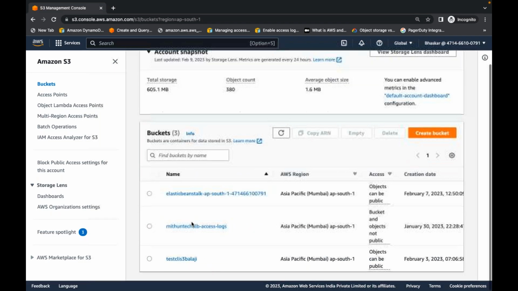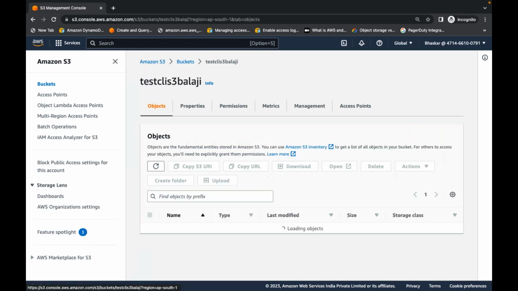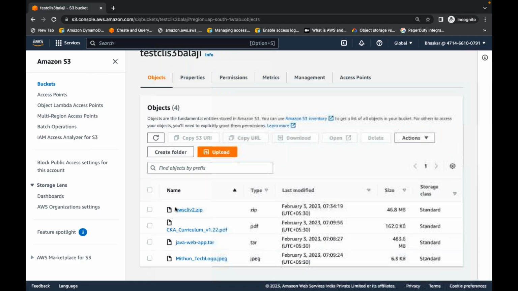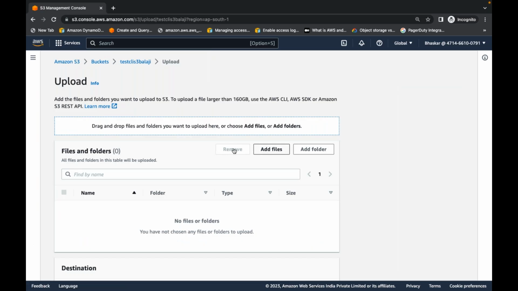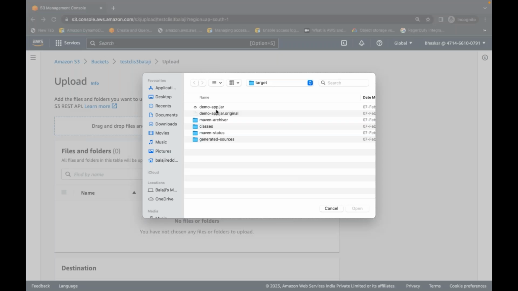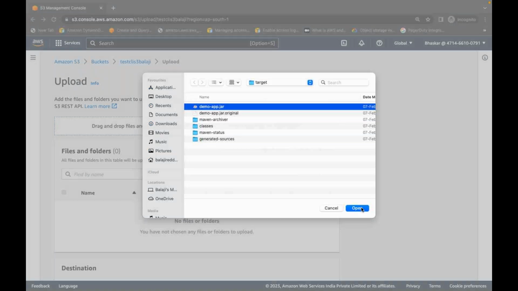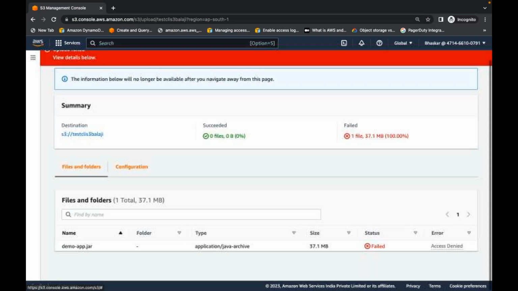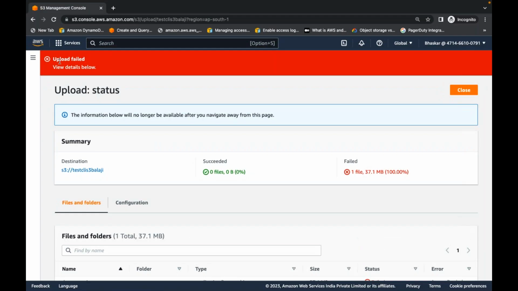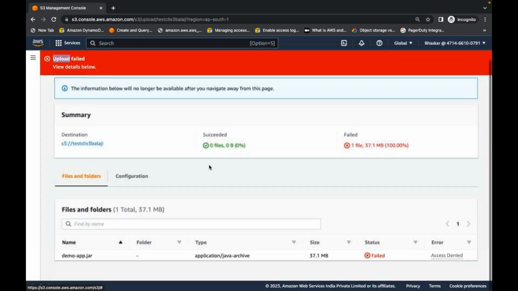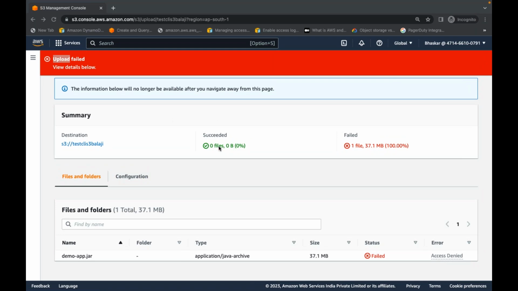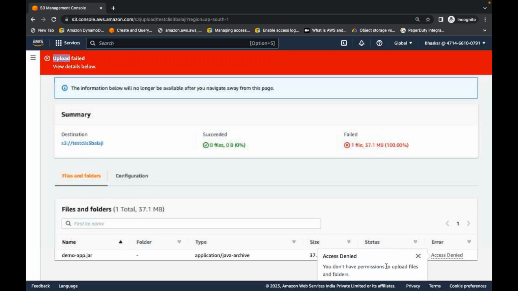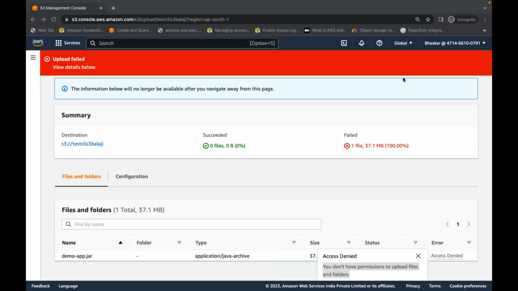He has some buckets here already, but can he upload files to S3? Bhaskar has only S3 read-only access. Let him upload some file like this. Will AWS allow it, whether it's the GUI or the CLI? You can see here itself, it failed. For what reason did it fail? Access denied. You don't have permissions to upload files.